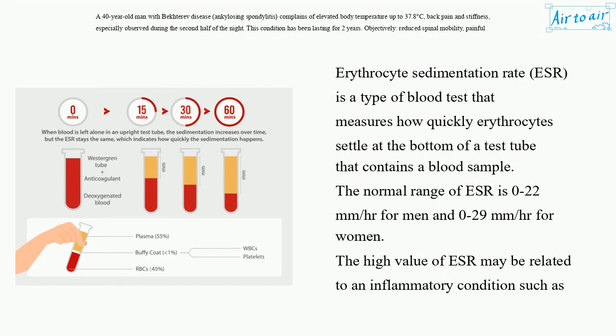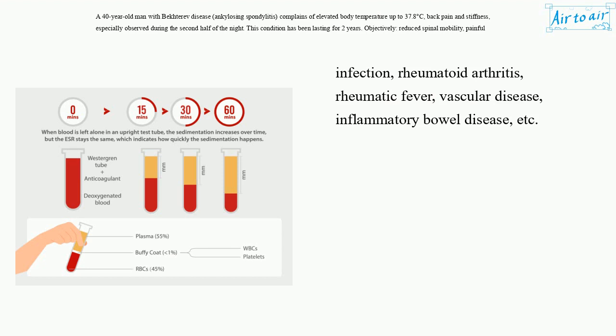Erythrocyte sedimentation rate, ESR, is a type of blood test that measures how quickly erythrocytes settle at the bottom of a test tube that contains a blood sample. The normal range of ESR is 0 to 22 mm per hour for men and 0 to 29 mm per hour for women. The high value of ESR may be related to an inflammatory condition such as infection, rheumatoid arthritis, rheumatic fever, vascular disease, inflammatory bowel disease, etc.